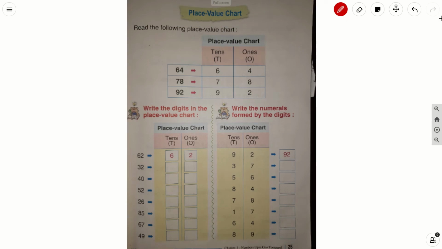Let us study first place value chart, children. What do you mean by place value chart? Place value chart is the chart where place value of a digit in a number is written. Okay. Now, let us see the examples they have given in the textbook.